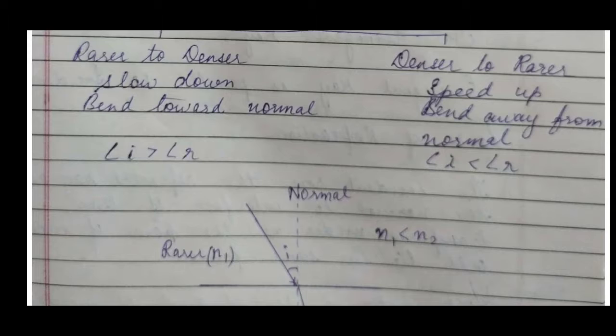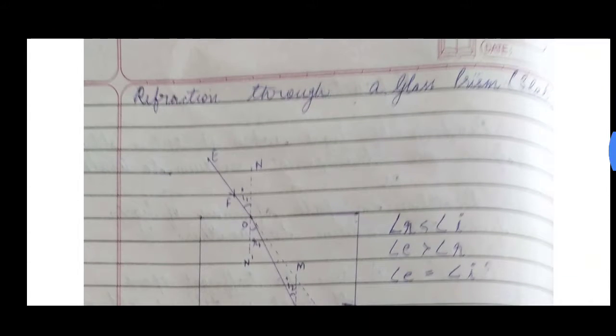So it is moving from a denser medium to a rarer medium. Now next is refraction through a glass prism. Now what happens when a ray of light refracts from a glass prism?